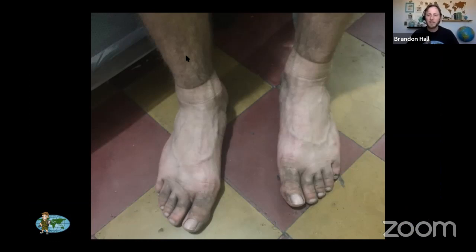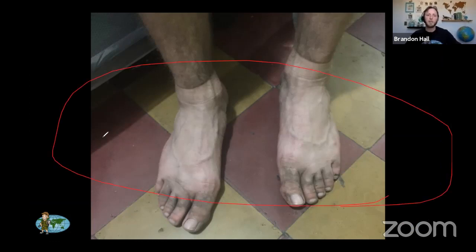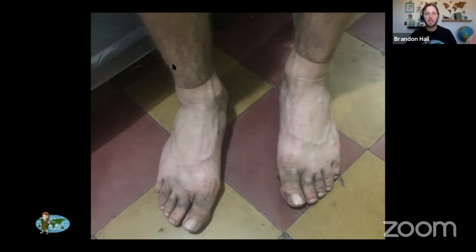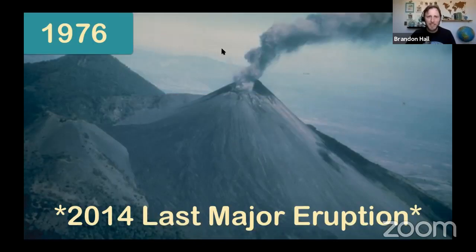And this is gross, I know, but when I took my boots off, I just wanted to prove to you guys how dirty you can get from all the ash. All this ash is still in the soil, and it's really good. We see the ash coming out of an eruption here. This is the 1976 eruption.